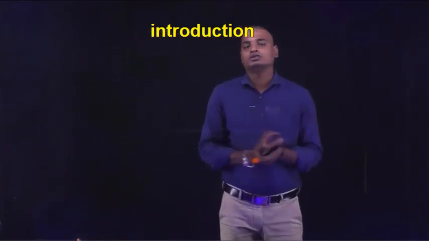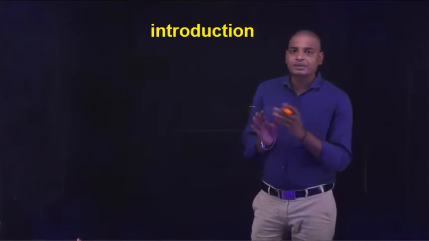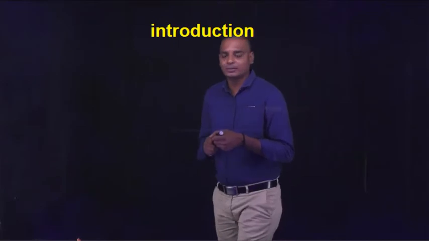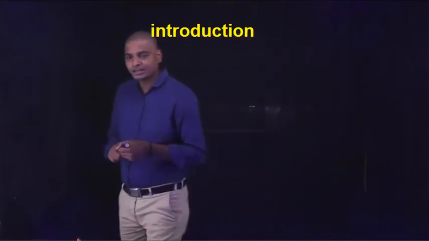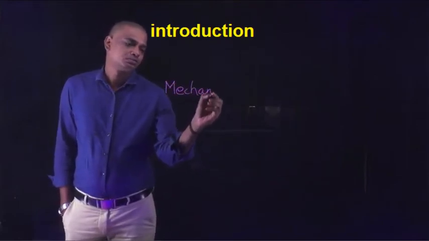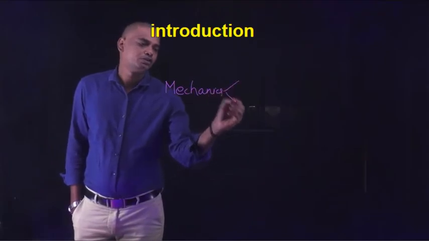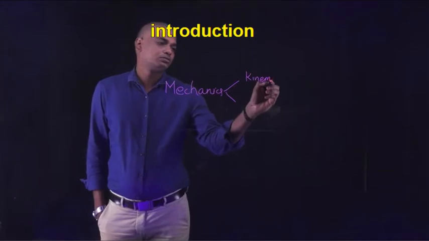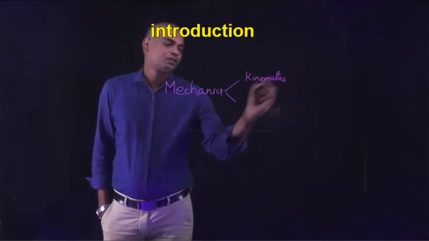Newton's laws of motion. In the previous chapters, that is in motion in a straight line and motion in a plane, that is in kinematics. Basically, mechanics is divided into two parts. So mechanics is divided into two parts. One is kinematics and the other is dynamics.